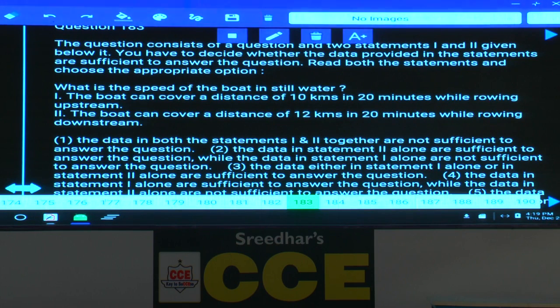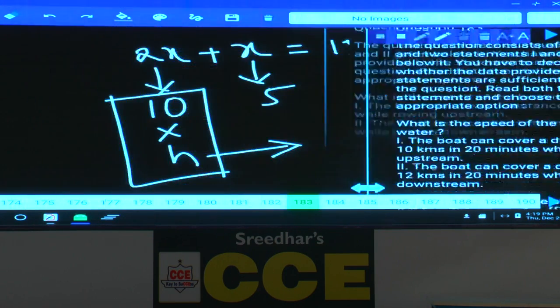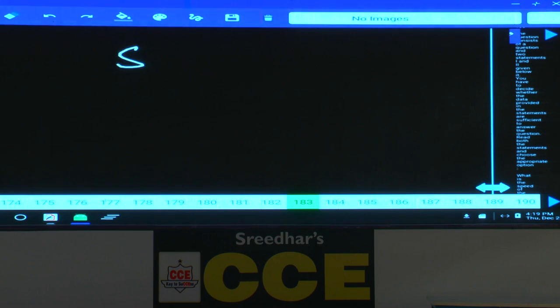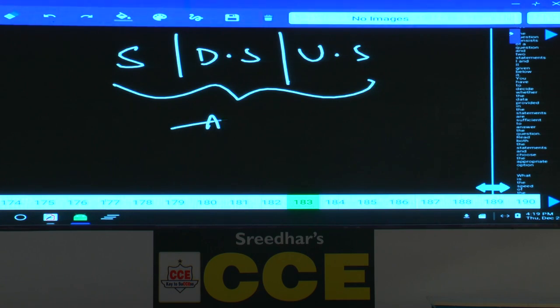If you know any 2 out of the remaining, you can calculate any one. So you must know either stream speed or downstream speed or upstream speed. Out of these 3, any 2 are sufficient.